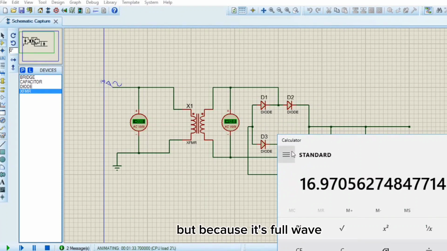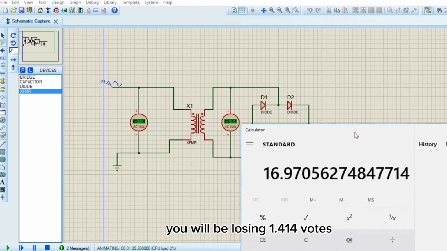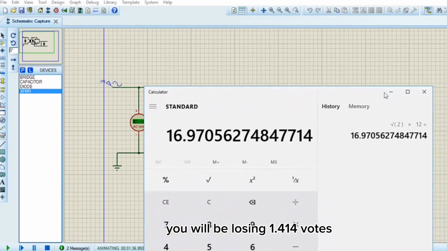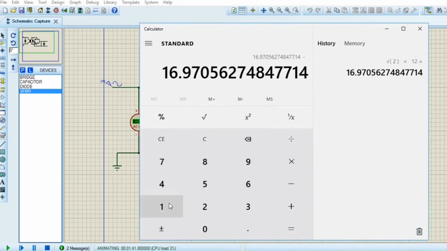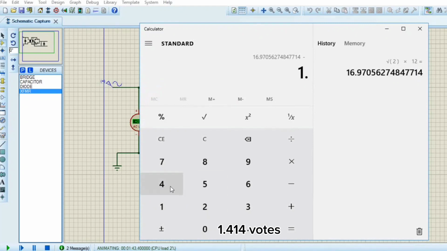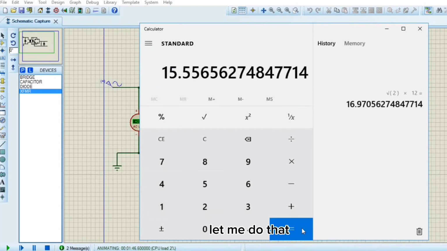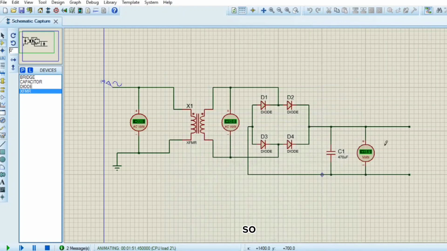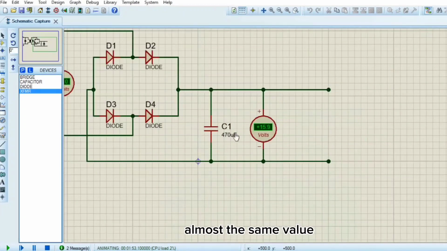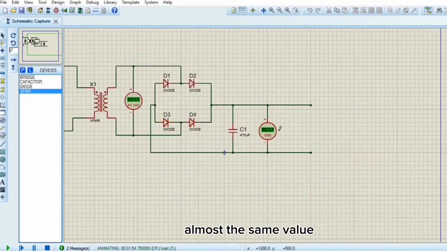But because it's full wave, you will be losing 1.414 volts. So from this value, I'm going to subtract 1.414 volts. So let me do that. I'm having 15.15, which is about 15.6 volts. So here we're having 15.9 volts, almost the same value.